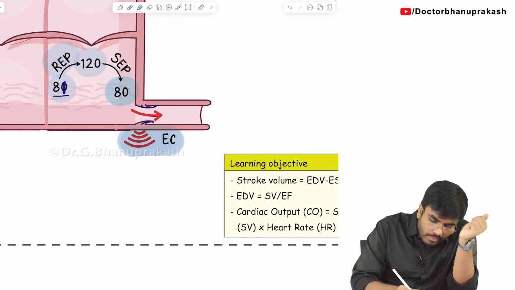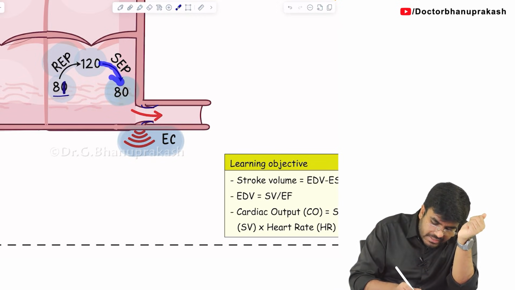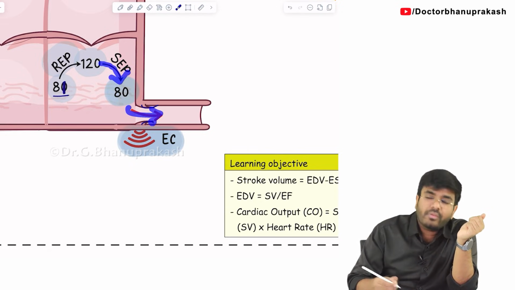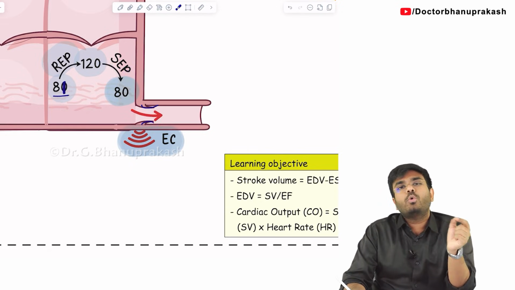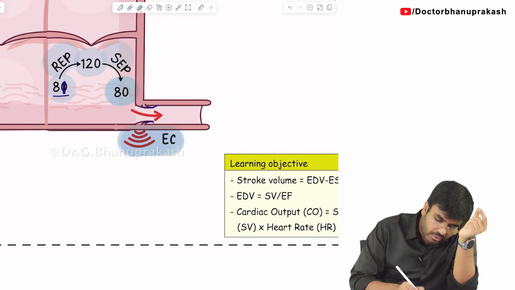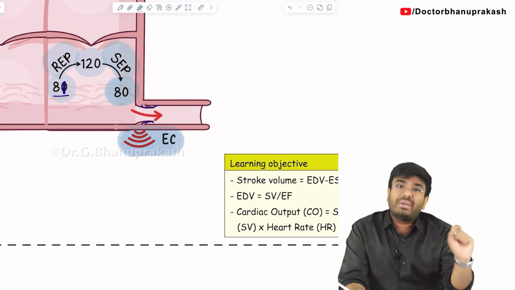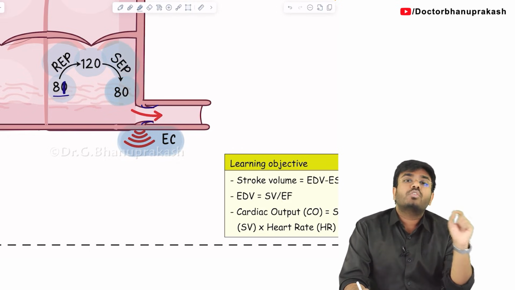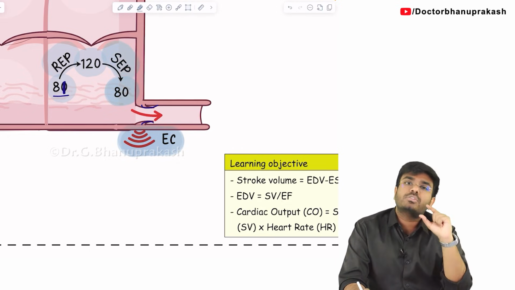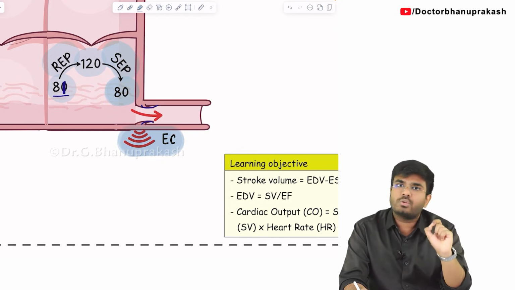Now tell me, when the pressure is decreasing here, will blood go out with more velocity or less velocity? The blood will start to go out with less velocity. That's why it is called the slow ejection phase. First the blood is going to eject into the aorta rapidly, later slowly. First fast movement, later slow movement, that is called the rapid ejection phase and slow ejection phase.